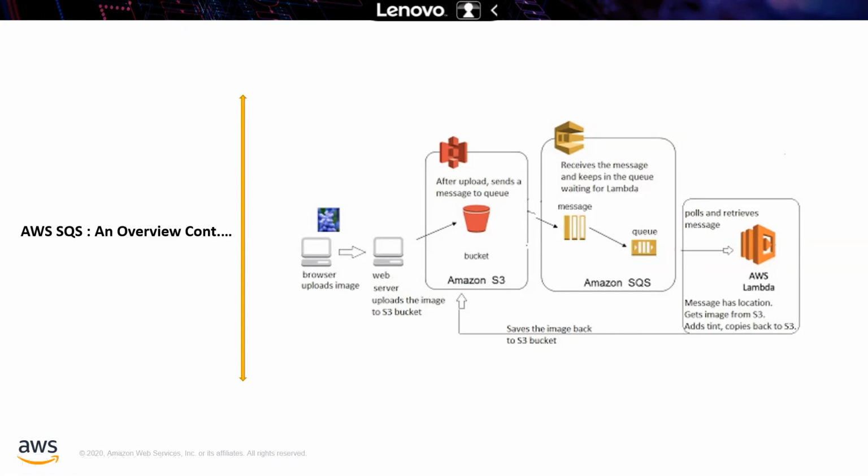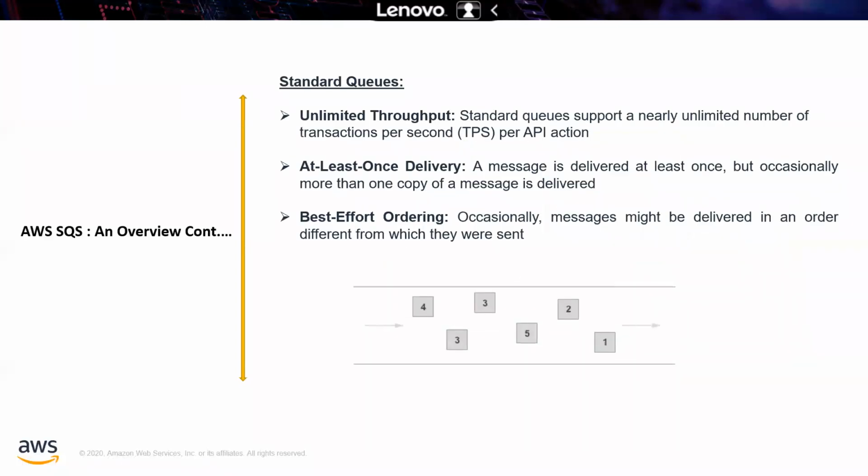Next, I'm going to the standard queue, then you will be able to understand how it works. In the first slide, we mentioned it has unlimited throughput, at least once delivery, and best effort ordering. Now let's see how it works and how everything is organized.